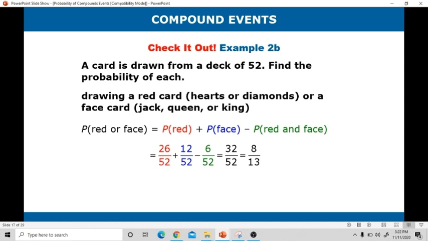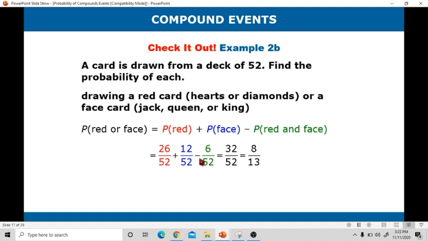Plus the probability of drawing a face card, which is 12 all over 52. Why? It is because in a 52-card deck there are 4 suits: clubs, spades, hearts, and diamonds. In each suit, there are 3 face cards. So 4 times 3 is equal to 12, so 12 all over 52.